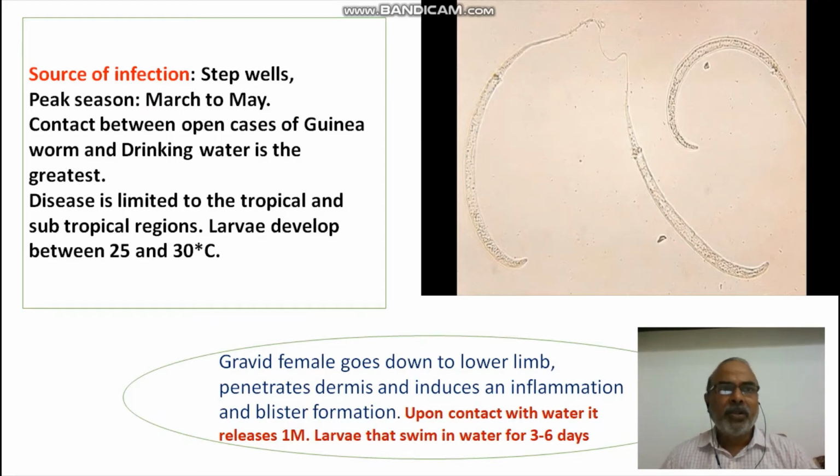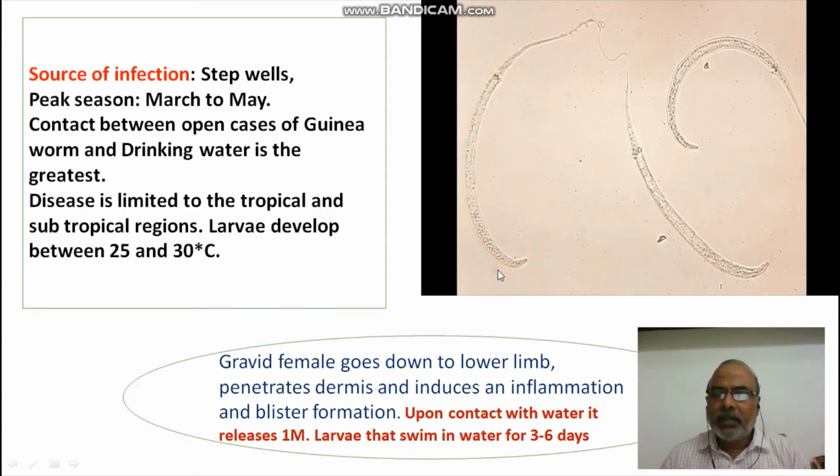Okay, so the disease is generally limited to tropical areas of our globe, because the water in the tropical areas is always between 25 degrees and 30 degrees, which is suitable for the development of the parasite. Okay, these are the original photographs of the parasites which we are observing here.